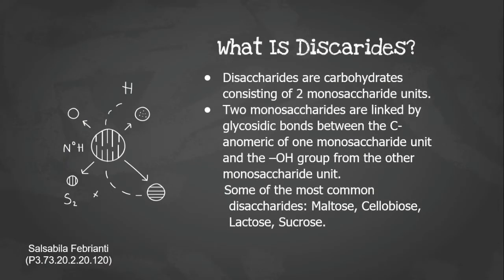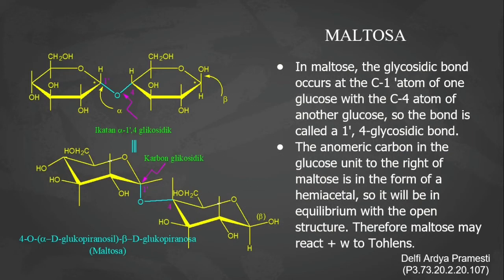What are disaccharides? Disaccharides are carbohydrates consisting of 2 monosaccharide units. The 2 monosaccharides are linked by a glycosidic bond between the anomeric C of one monosaccharide unit and the OH group of the other monosaccharide unit. Some of the most common disaccharides are maltose, cellobiose, lactose, and sucrose. In maltose, the glycosidic bond occurs at the C1 atom of one glucose with the C4 atom of another glucose. So the bond is called a 1,4 glycosidic bond.